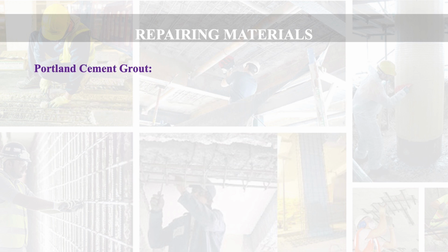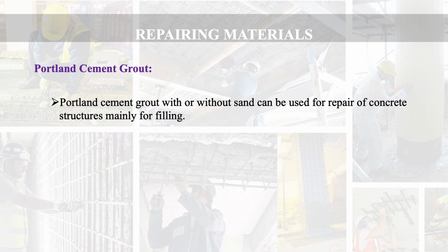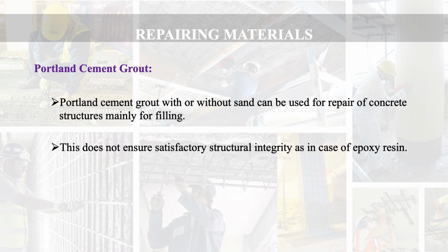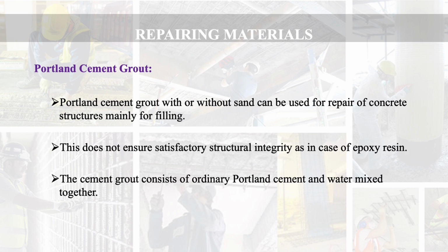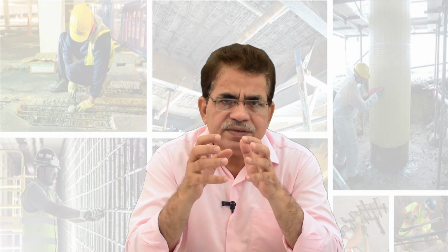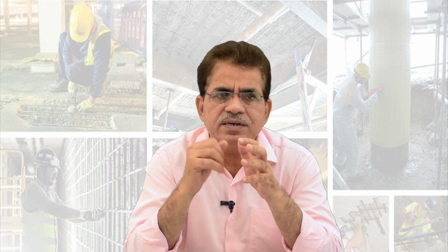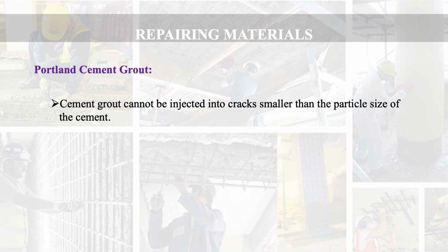Next material is Portland cement grout. Portland cement grout with or without sand can be used for repair of concrete structures, mainly for filling. This doesn't ensure satisfactory structural integrity as we get in case of epoxy resin. The cement grout consists of ordinary Portland cement and water mixed together. Sometimes additives such as accelerators, retarders or expanding agents are added. Cement grout cannot be injected into cracks smaller than the particle size of the cement.